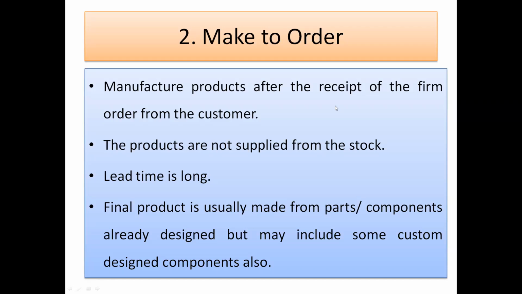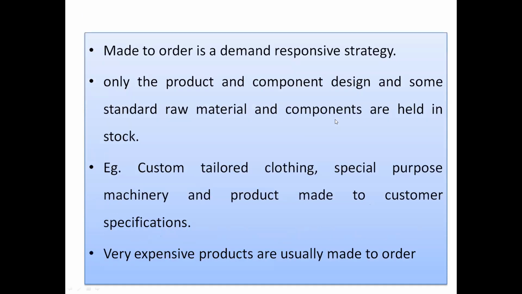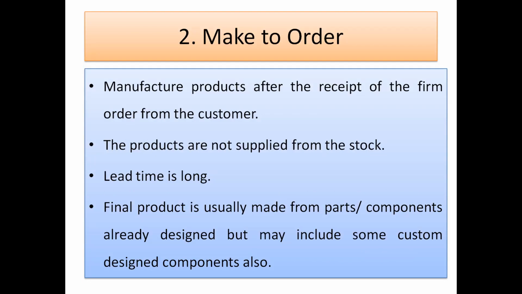So this is the make to order production. We will take one or two examples in this. Let us take one example and go to a huge industry. If any sugar factory wants a boiler, it is not the case that boilers are available in stock and you just purchase what you want. Not at all.